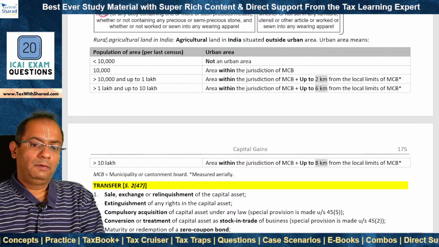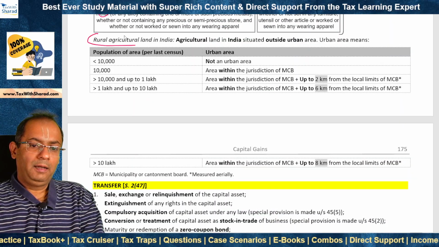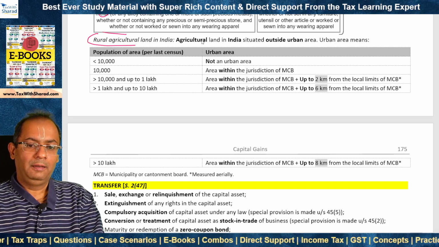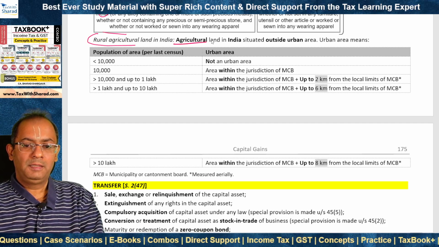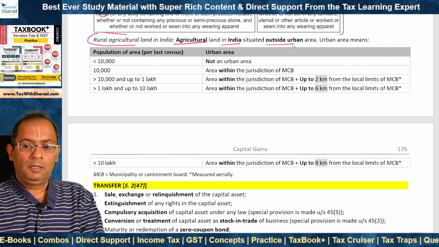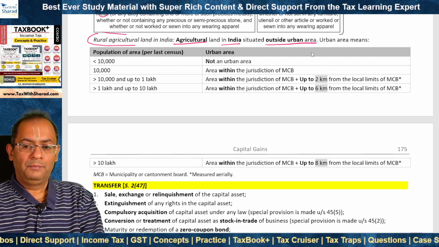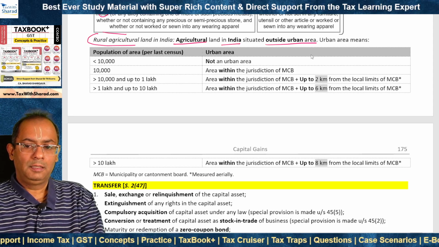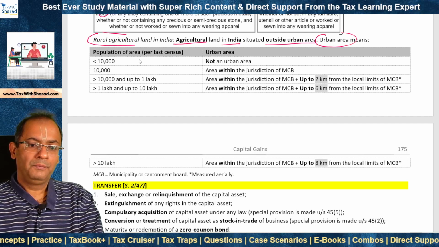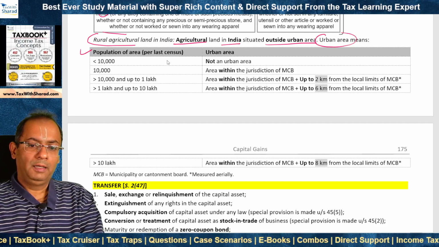So as we noted above, rural agricultural land in India is not a capital asset and transfer thereof is not taxable as capital gain. And what does this mean? This means agricultural land which is in India and which is situated outside urban area. Outside urban area means it is situated in a rural area. So the question is, what do we mean by urban area? It depends on the population of area.